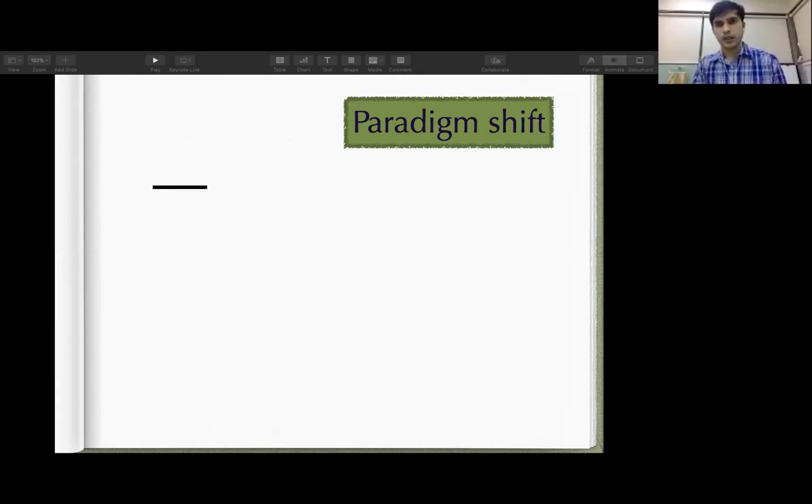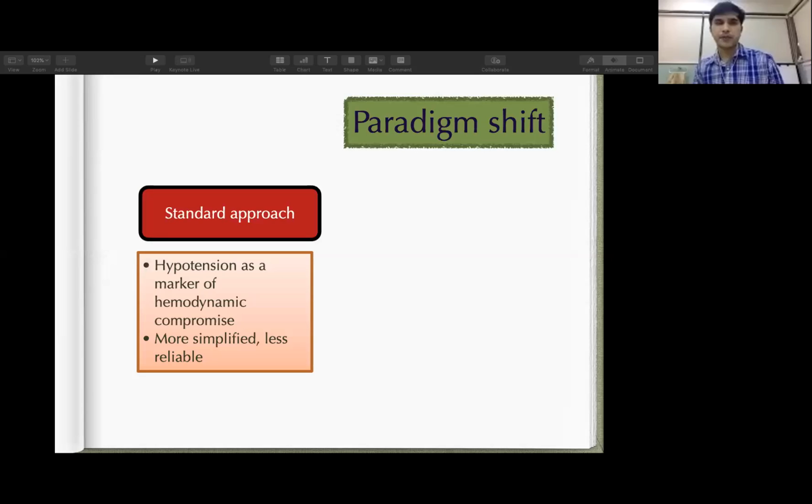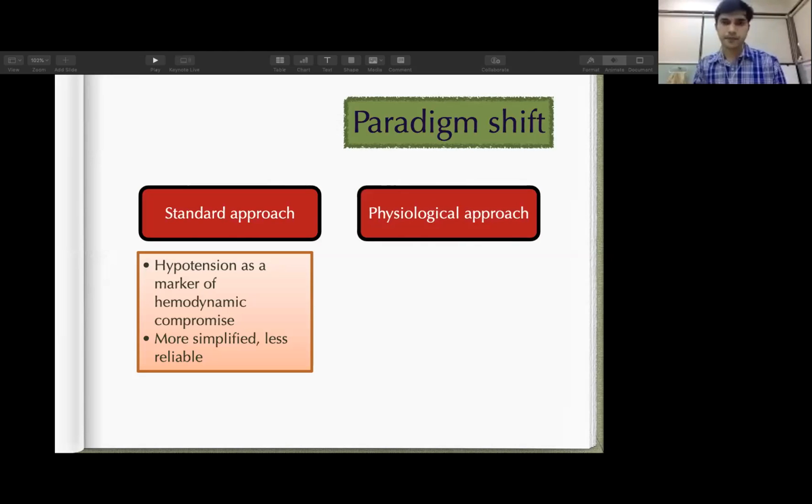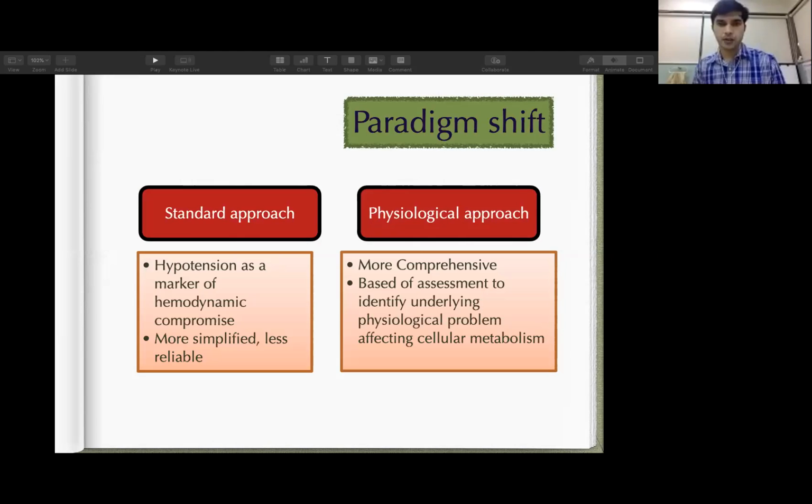So there is a paradigm shift. People have used blood pressure a lot as a marker of hemodynamic compromise, but till now we saw that it is very simple, but it is very less reliable. It is not correlating very much with your low systemic blood flow. So our approach should be physiology-based, and that is more comprehensive, and it is based on assessment of what physiological abnormalities are happening with your baby, and our management should be on the basis of that abnormality.